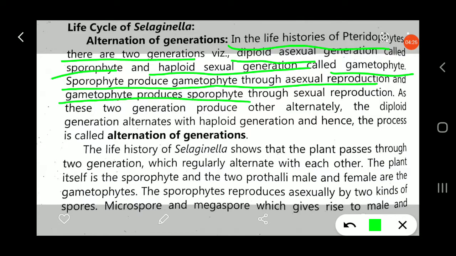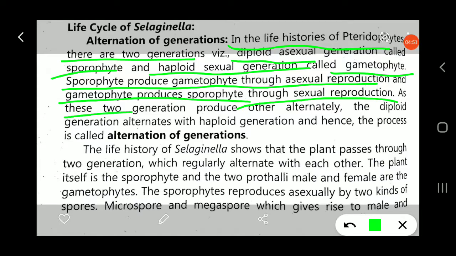When the male gamete and female gamete fuse together, they form the zygote, resulting in the formation of the embryo, and the embryo undergoes organogenesis and forms the sporophytic plant body of Selaginella. Therefore, the gametophyte produces the sporophyte through sexual reproduction, because there is a fusion of antherozoid and egg.